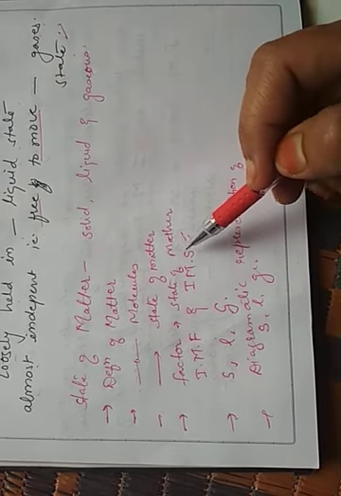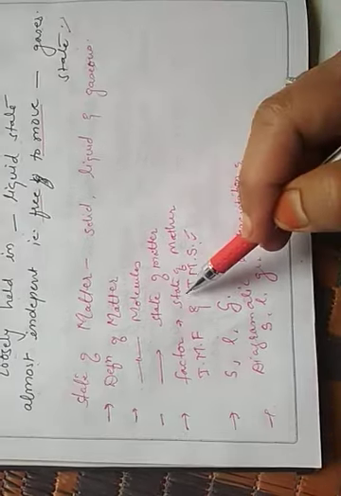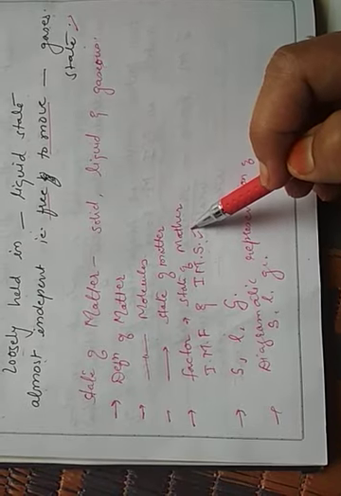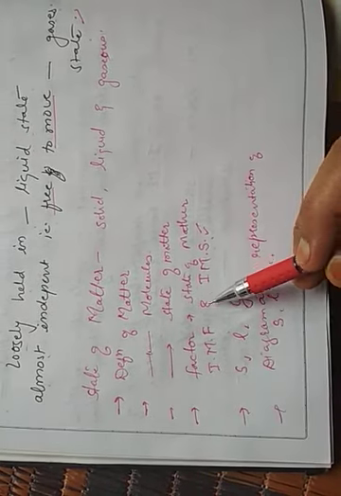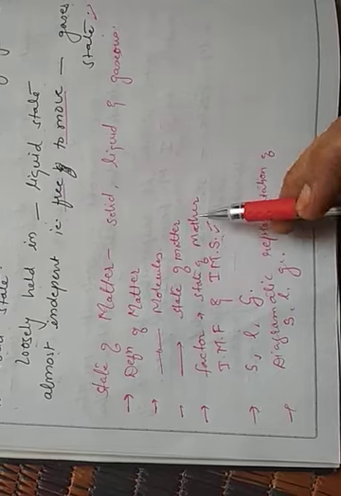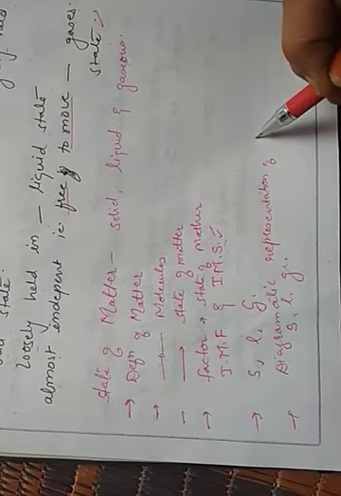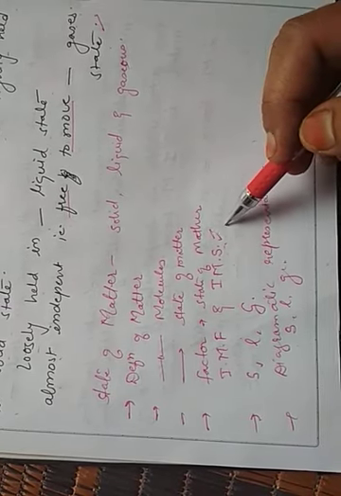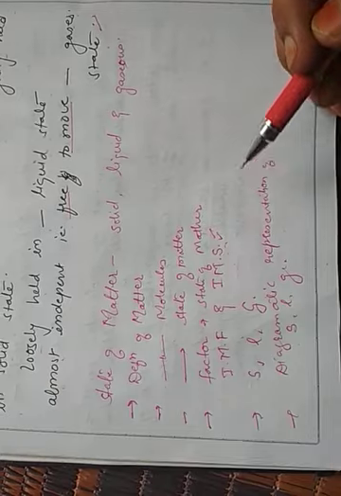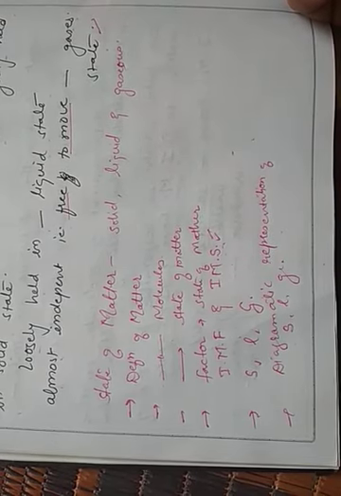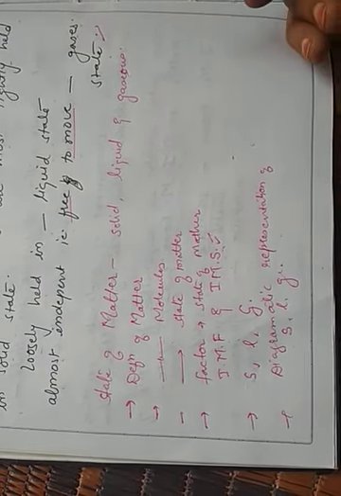Definitions can be asked, such as define, or name the factor, how they differ from each other, their relationship, name the states of matter, show their diagrams. These questions can be asked in exams. Even these topics can be asked in filling the blanks, making correct sentences and all these things.